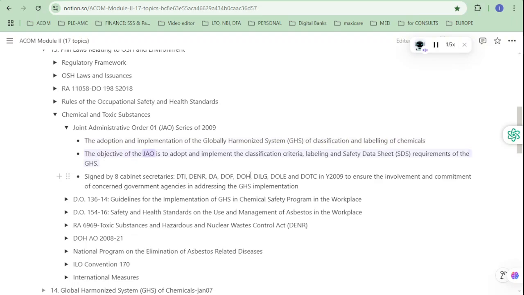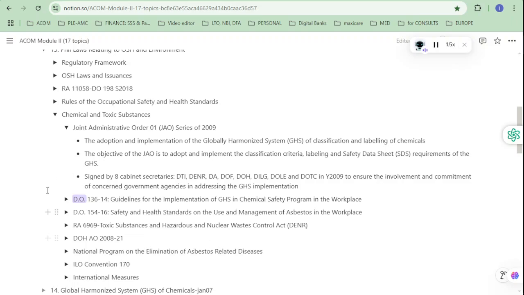The objective of the JAO is to adopt and implement the classification criteria, labeling and safety data sheet (SDS) requirements of the GHS. Signed by 8 Cabinet Secretaries, DTI, DENR, DA, DOF, DOE, DILG, DOLE, and DOTC in 2009 to ensure the involvement and commitment of concerned government agencies in addressing the GHS implementation.